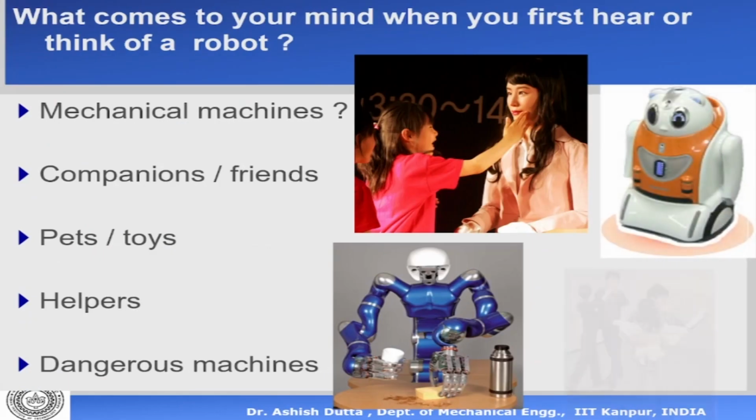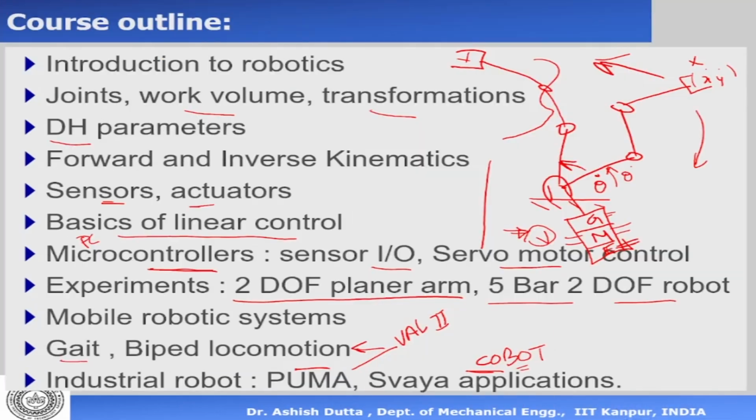Now, let's move on to the first topic. That is what I just talked about, the introduction to robotics. That is, where did robots come from? Where are we at present? And what is the direction in which robotics is progressing? And what do you expect a robot to be in the future? We'll briefly also discuss things like AI. What do you mean by AI? Because there's a lot of talk of AI these days.